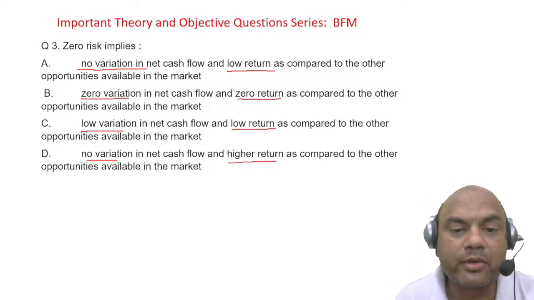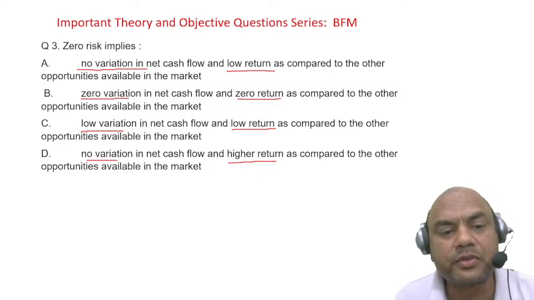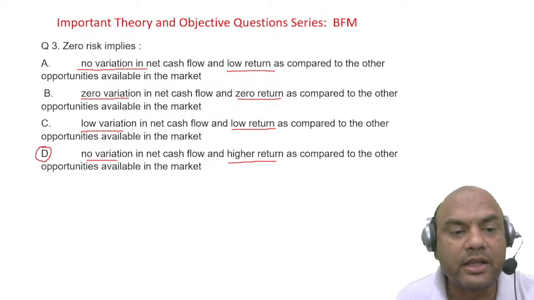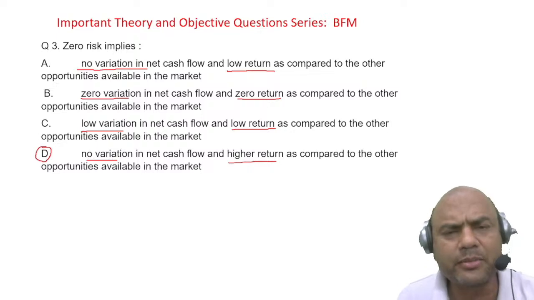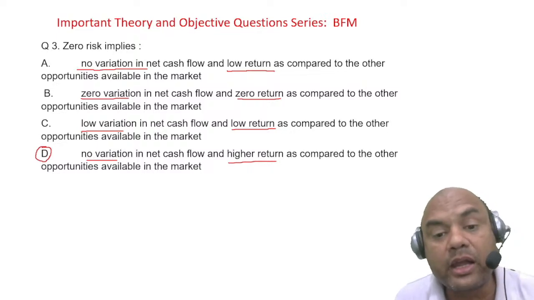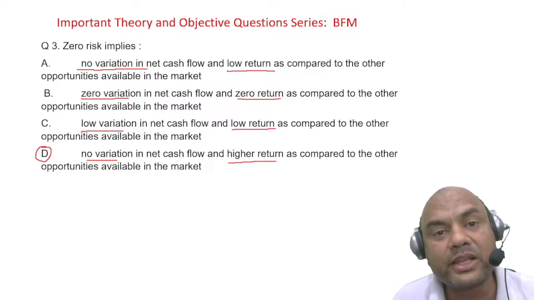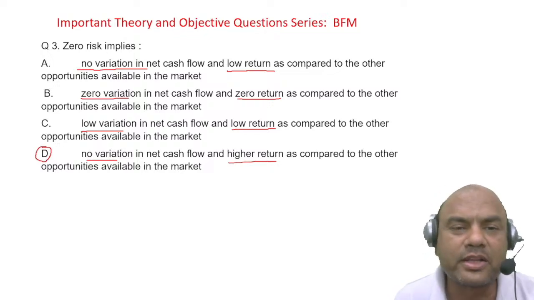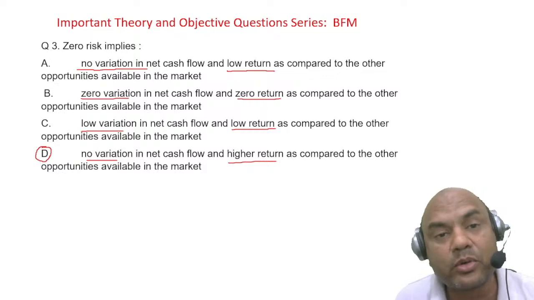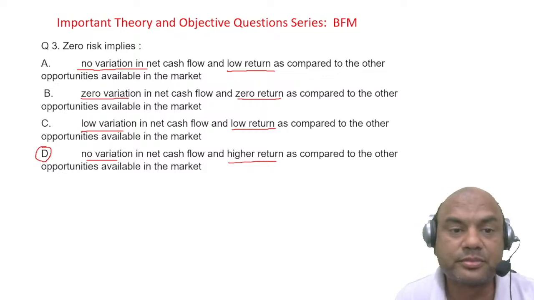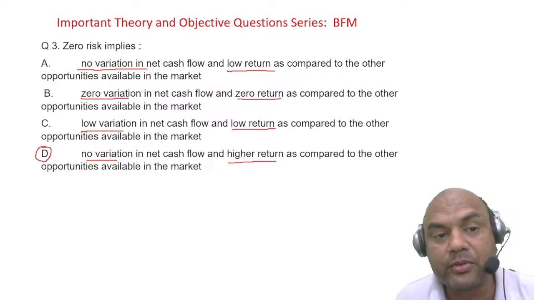Okay. What will I prefer? If I am the investor, I'll always prefer this D. Why? No variation. I'm getting 2 lakhs every year and the highest returns available. Other projects are giving me 1 lakh per year or 1,50,000, but this is giving me 2 lakh and higher returns also. So this one I'll definitely prefer.